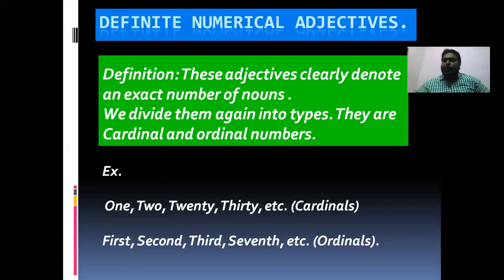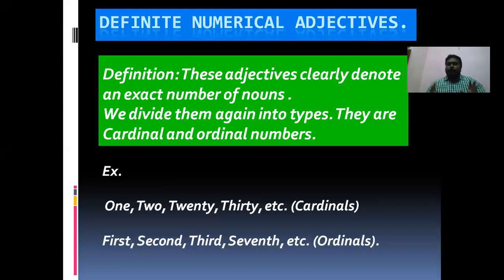In this definite numerical adjective, again we have two types. They are cardinal number. It tells about number. Definite numerical means exact number. While saying exact number, there are two types of exact numbers. They are cardinal numbers and ordinal numbers. So cardinal numbers are 1, 2, 3, 4, 5, 6, 7, 8, 9, 10 like that. And ordinal numbers are first, second, third, fourth, fifth, sixth, seventh, eighth, ninth, 10th, like that. Okay, understood? Any confusion?